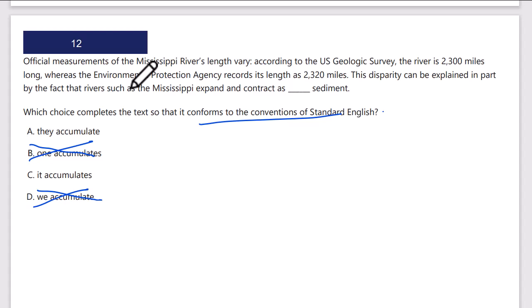This disparity can be explained in part by the fact that rivers, such as the Mississippi, expand and contract as they accumulate sediment. Who accumulates the sediment? The rivers, not the disparity, not the fact. The rivers accumulate. So rivers is plural, so it should be they, I believe. Not as it accumulates. This is plural rivers. A should be the correct answer.